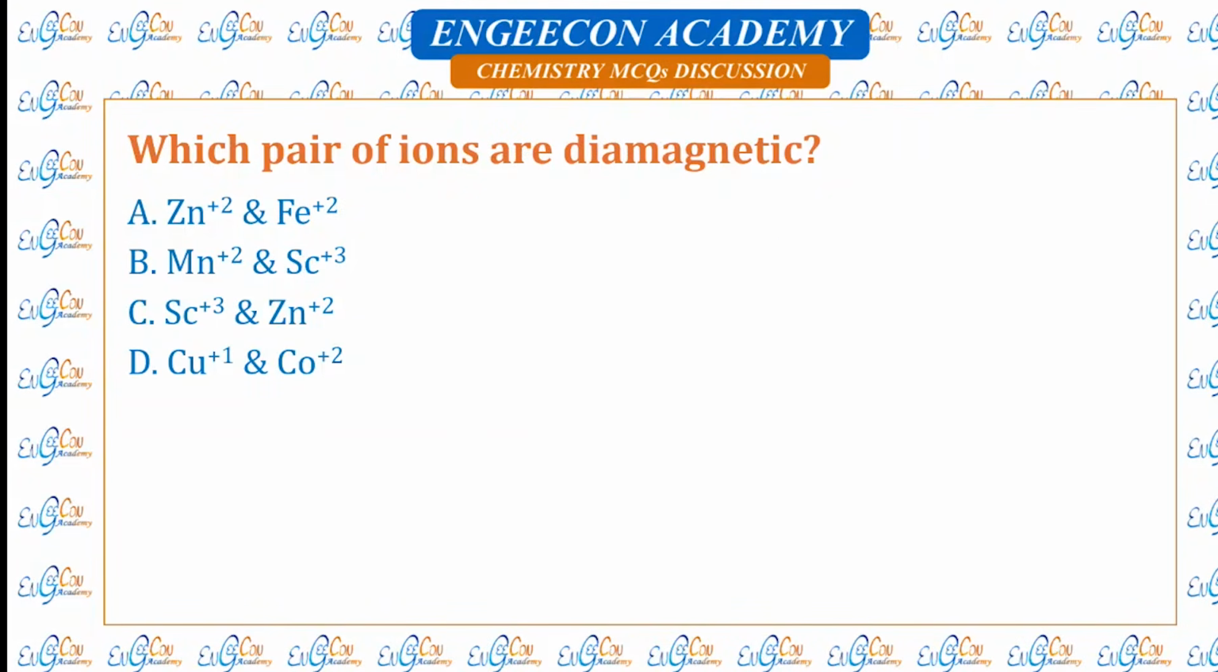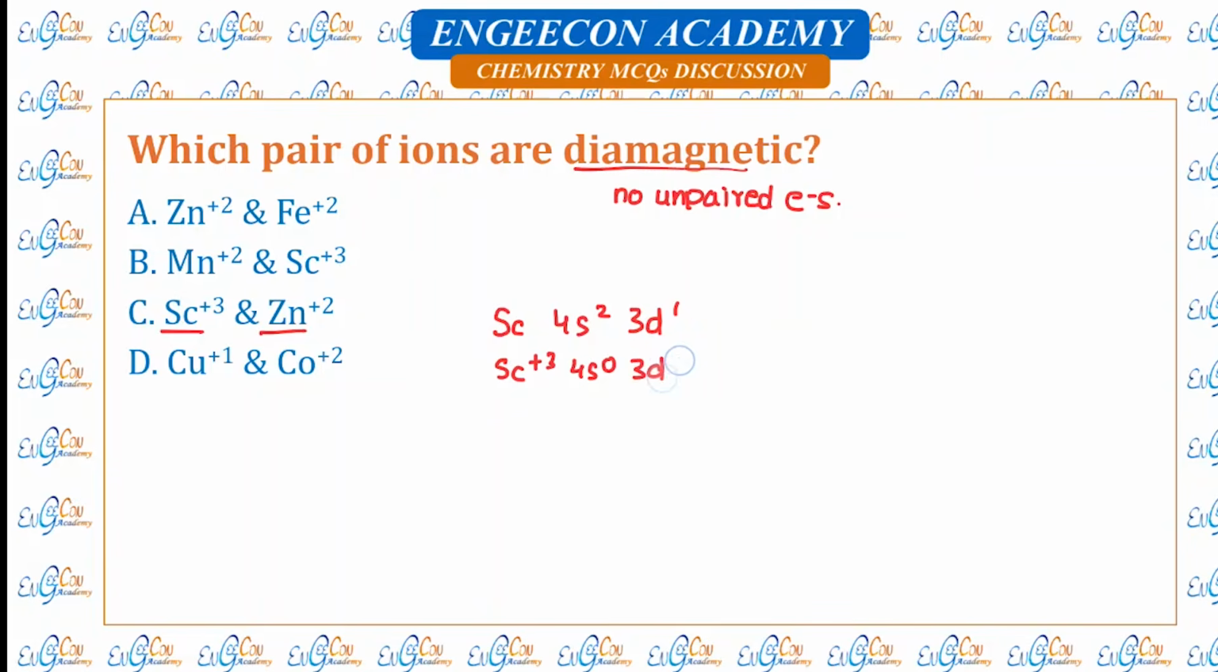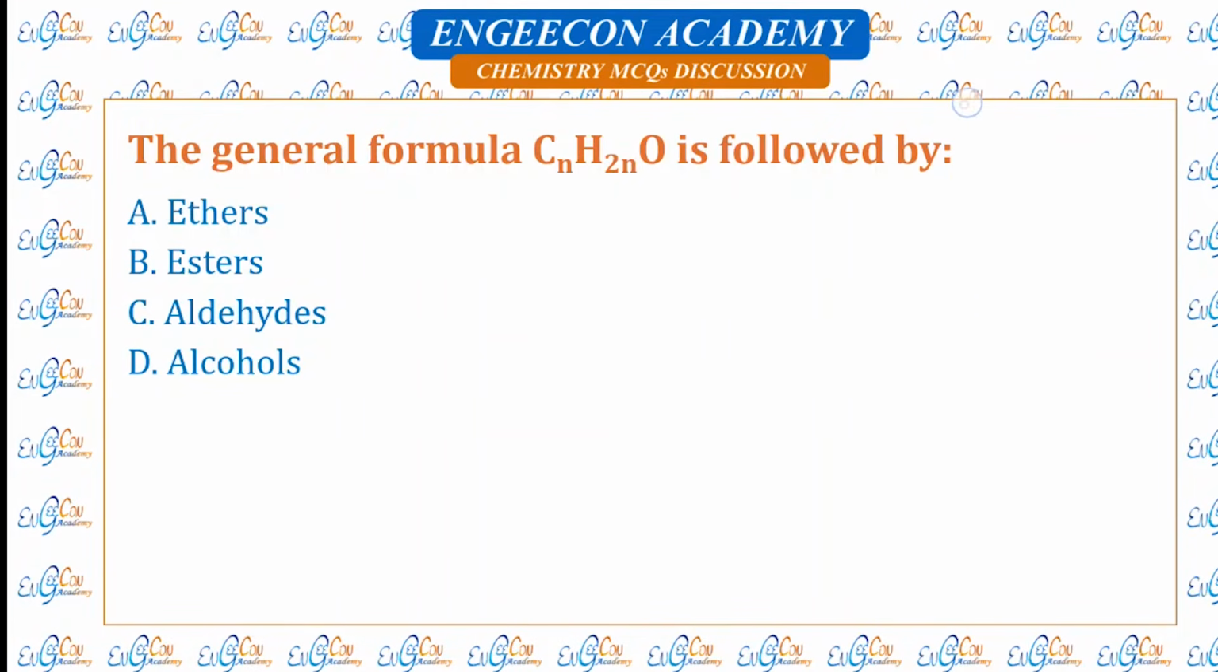Which pair of ions are diamagnetic? So ions having no unpaired electrons are diamagnetic. So it's very easy to spot. First of all, we can see here scandium and zinc. So scandium is 4s2 3d1, but scandium plus 3 is 4s0 3d0, and zinc is normally 4s2 3d10, and zinc plus 2 is 4s0 3d10. So both scandium plus 3 and zinc plus 2 have no unpaired electrons, so both are diamagnetic.